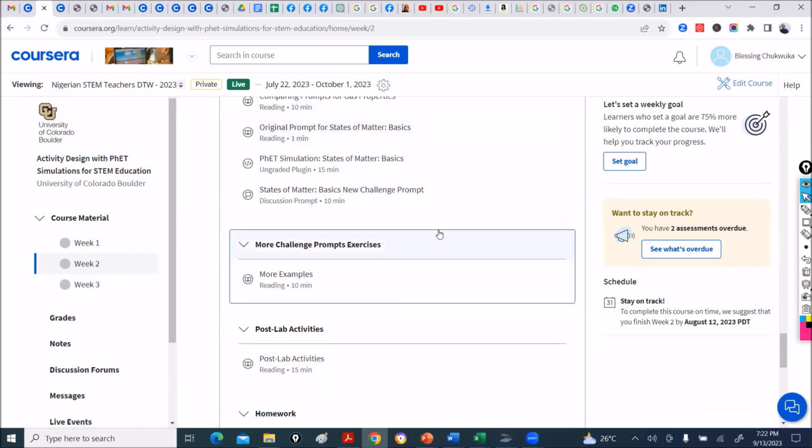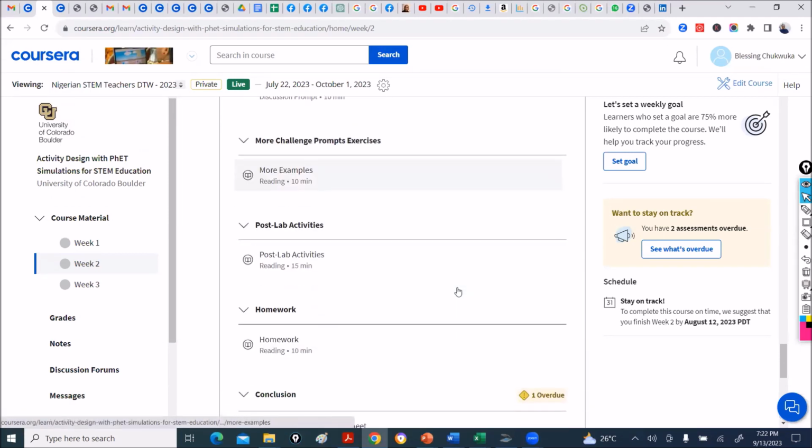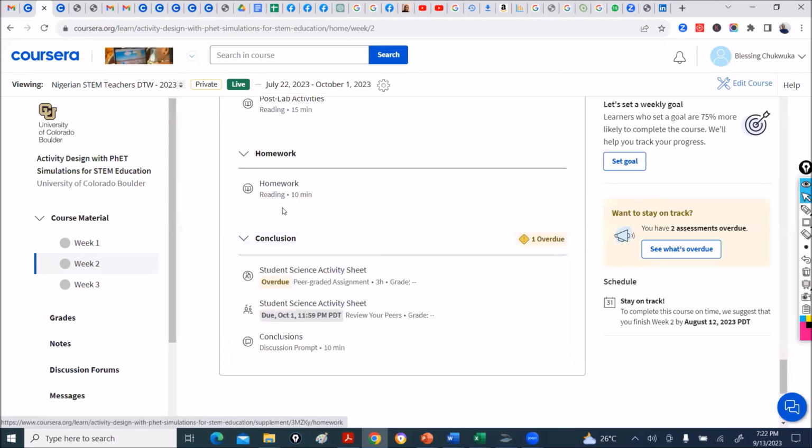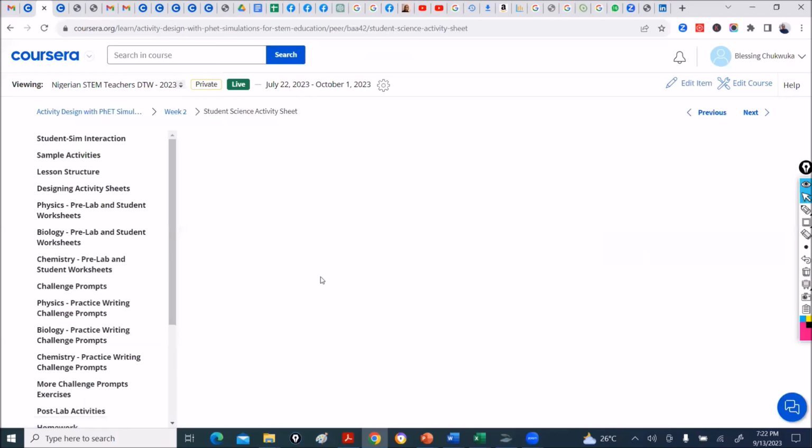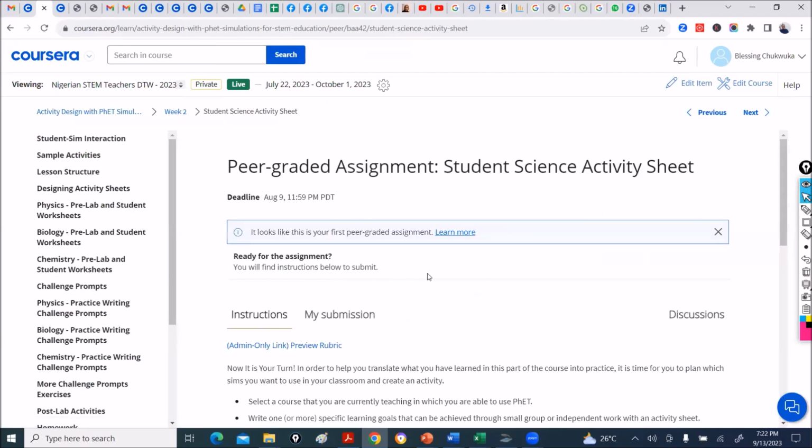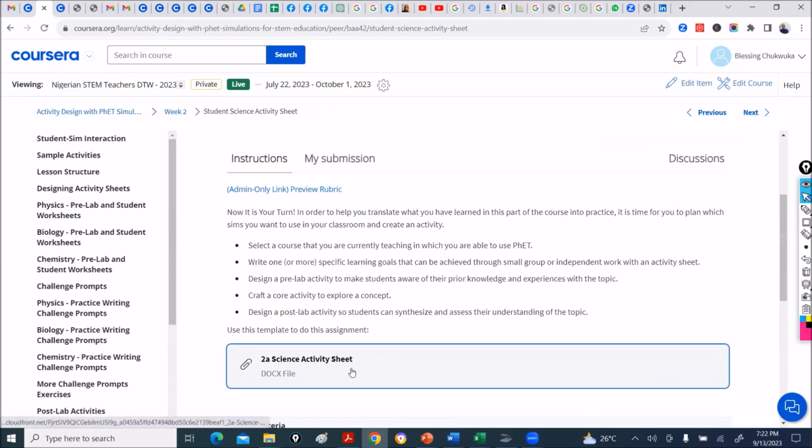Biology, this is what you focus on. Chemistry, this is what you focus on. Everybody focuses here on post-lab activities and homework. Then here, you now have your student science activity sheet. So it depends on whether you're a physics or chemistry teacher; let's say we open up this.